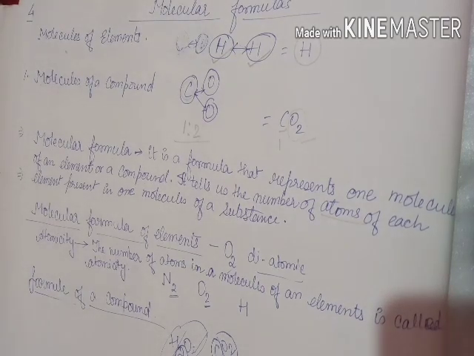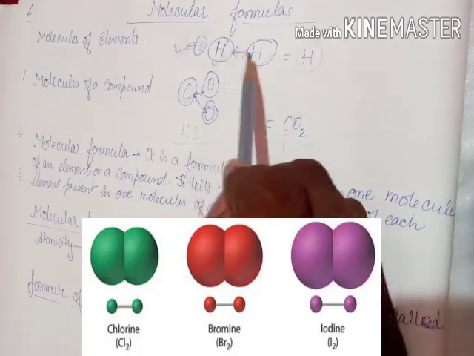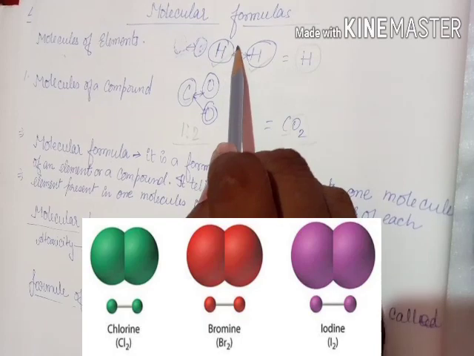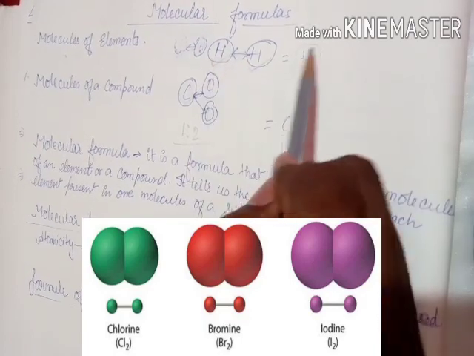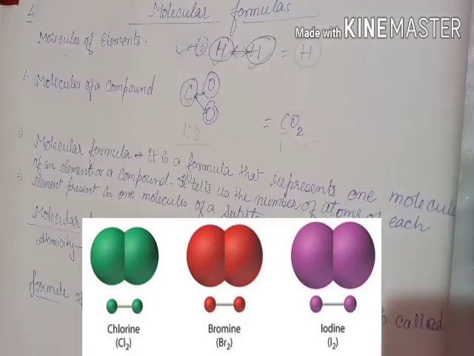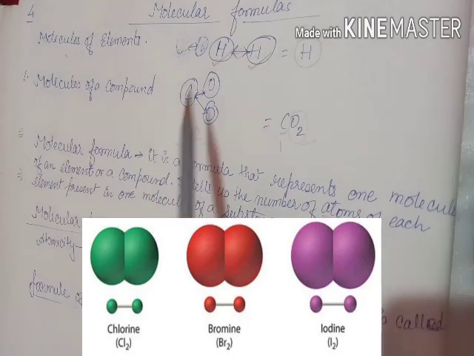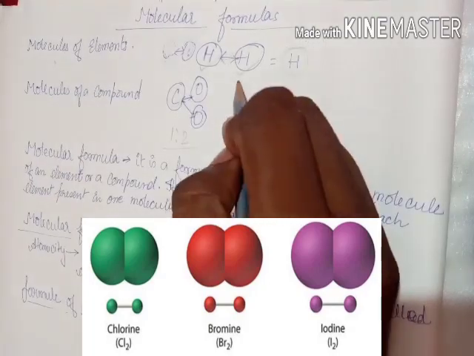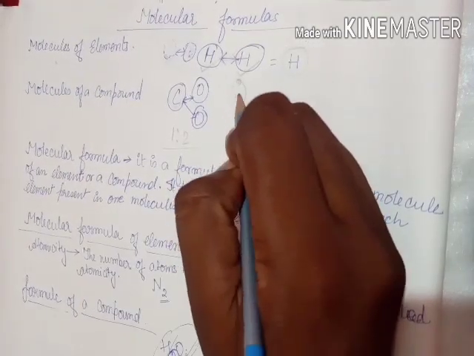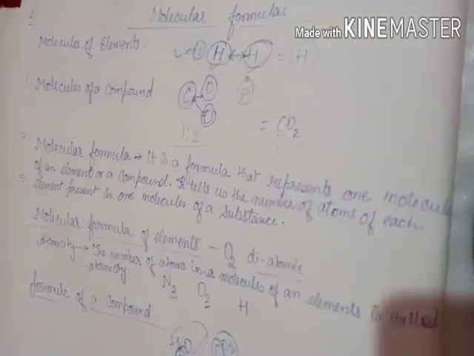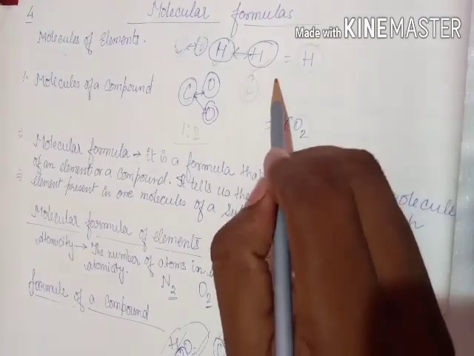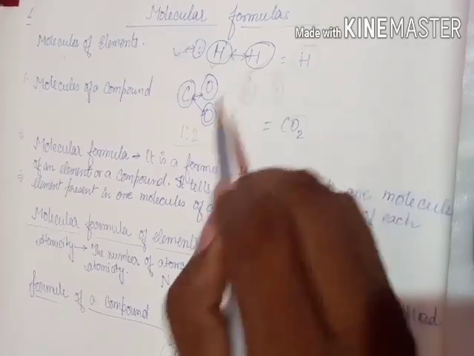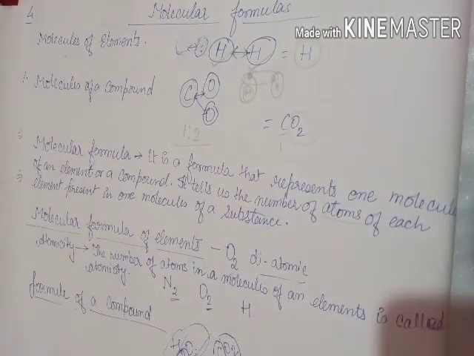Means molecule of an element means if two atoms are there of hydrogen, they will combine with each other to make one molecule of hydrogen. So in a free state, when the hydrogen is free, they combine. We know that in the outermost shell of hydrogen there is one electron, so it will combine with another hydrogen atom to make one molecule of hydrogen.